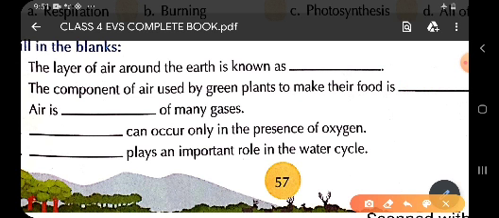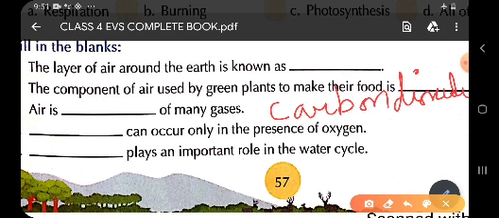Here we don't have much space, so you will write it here. Carbon dioxide.